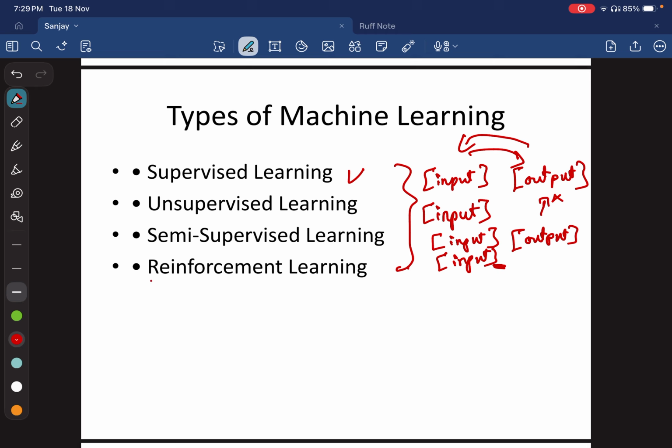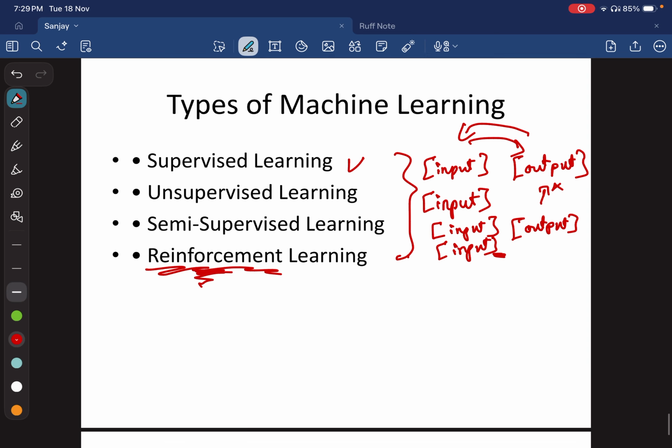But the fourth one is reinforcement learning. It will learn from an environment. It takes in sensor data and does some actions in the environment. Based on those actions, the environment will give a score to the reinforcement model.